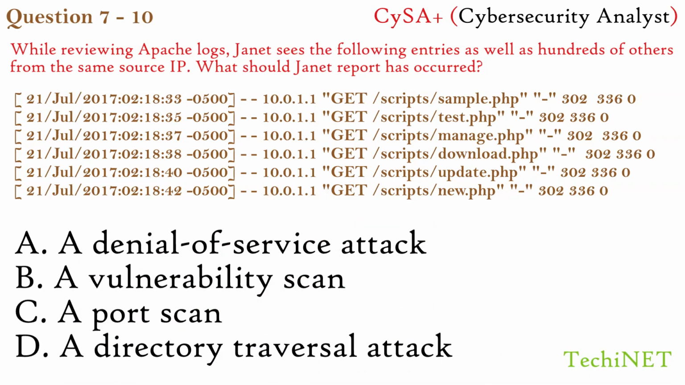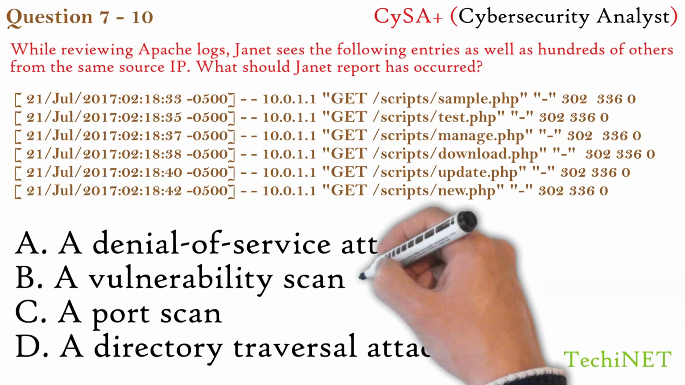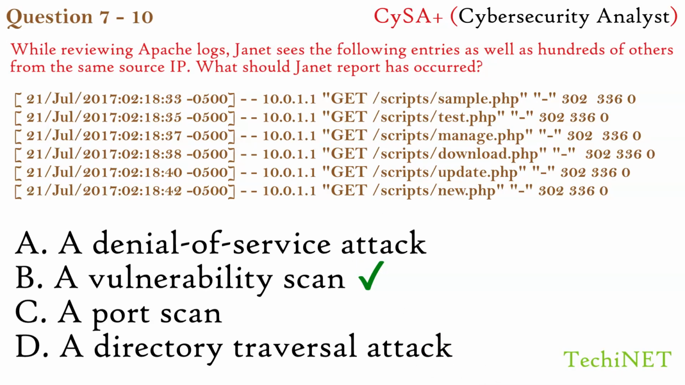Analyzing the logs provided, it appears that a single source IP address, 10.0.1.1, is systematically requesting multiple specific PHP files, sample.php, test.php, manage.php, etc., under the /scripts/ directory in rapid succession. Correct option is B, a vulnerability scan. The systematic requests for potentially sensitive or exploitable PHP scripts suggest that the source IP is performing a vulnerability scan to identify weaknesses in the server.